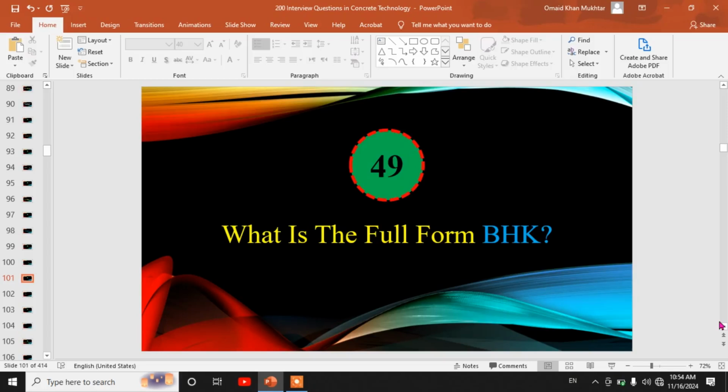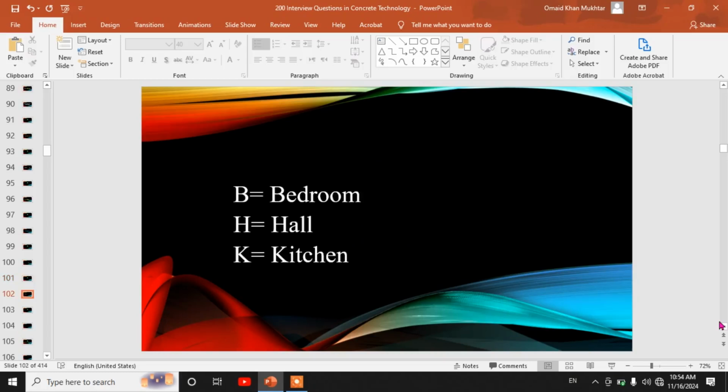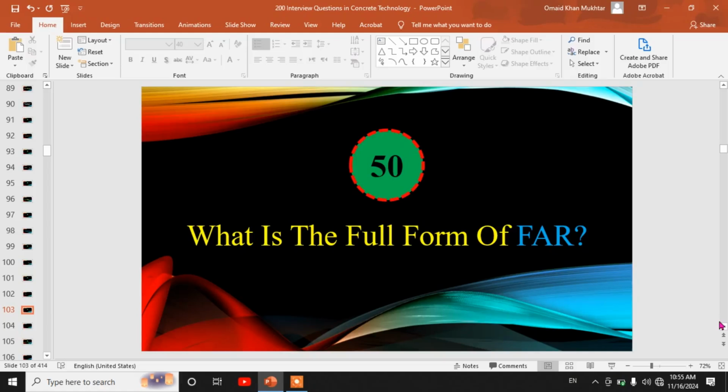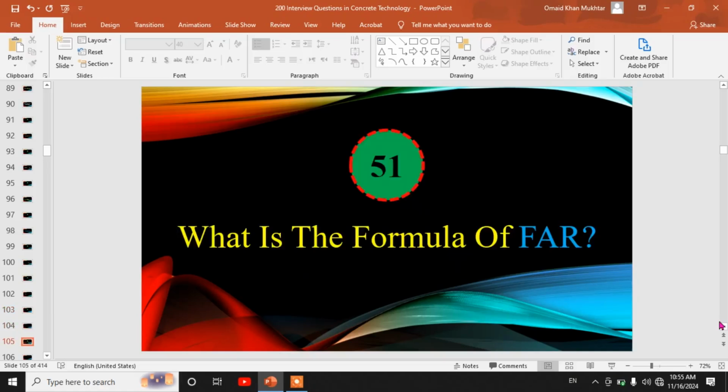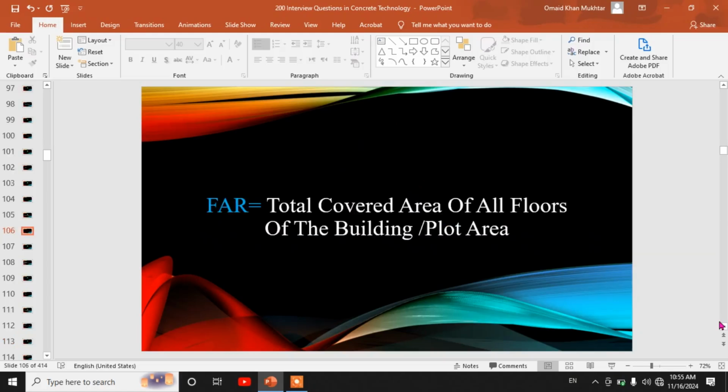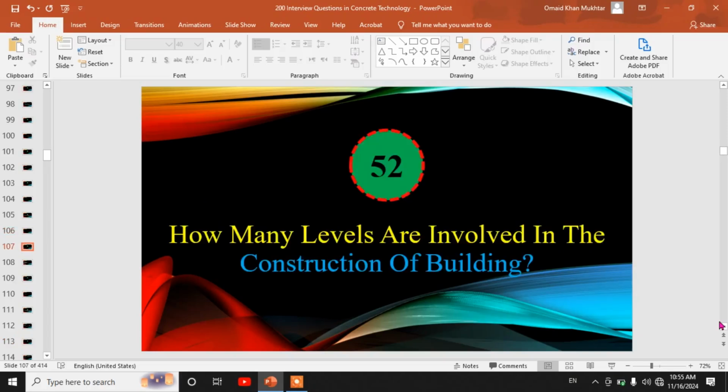49. What is the full form of BHK? B means bedroom, H means hall and K means kitchen. 50. What is the full form of FAR? F means floor, A means area, R means ratio. Floor area ratio. 51st. What is the formula of FAR? FAR equals total covered area of all floors of the building per plot area.